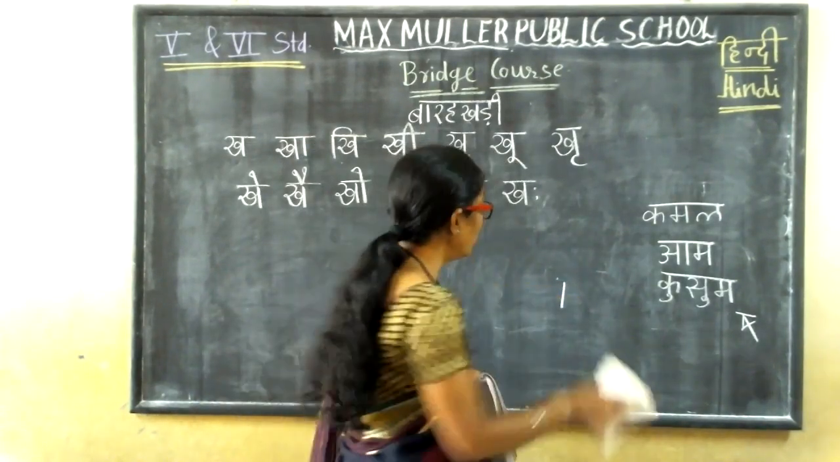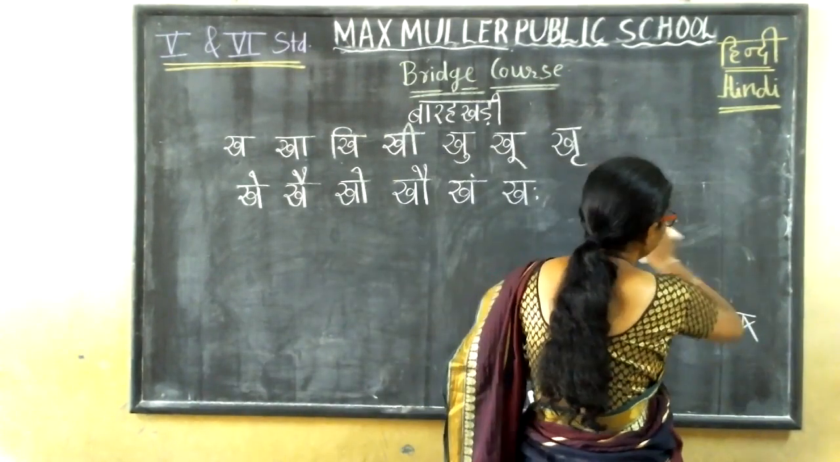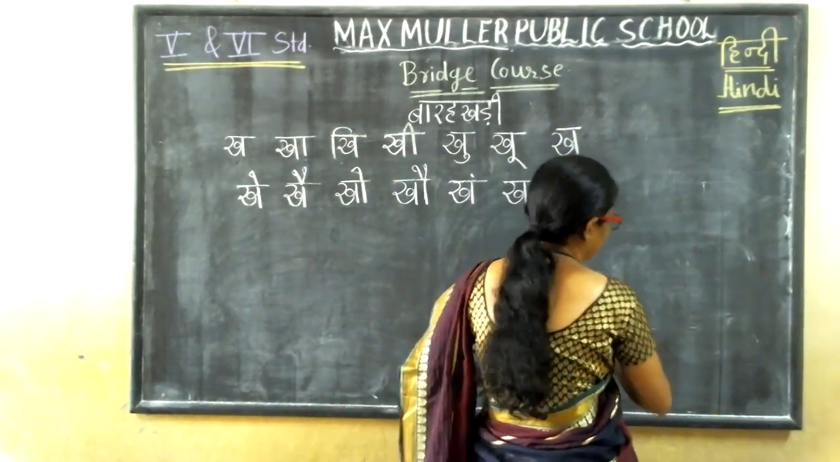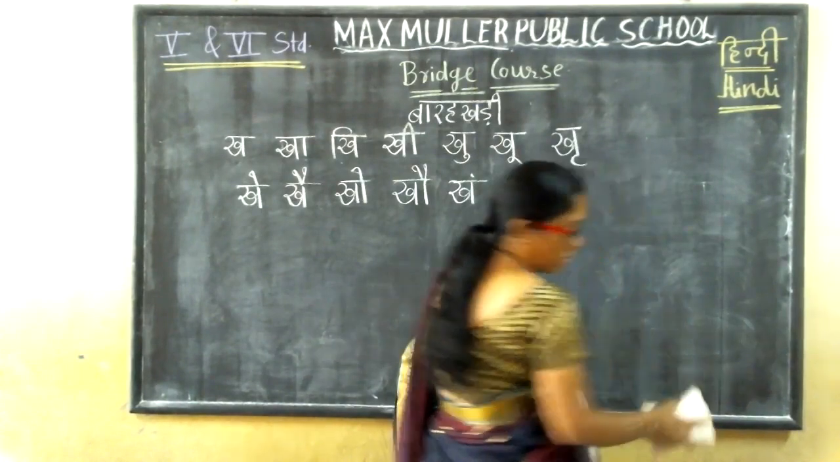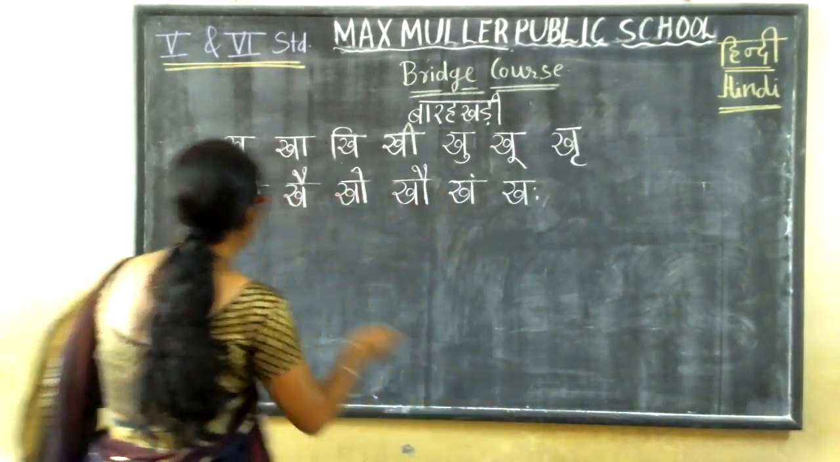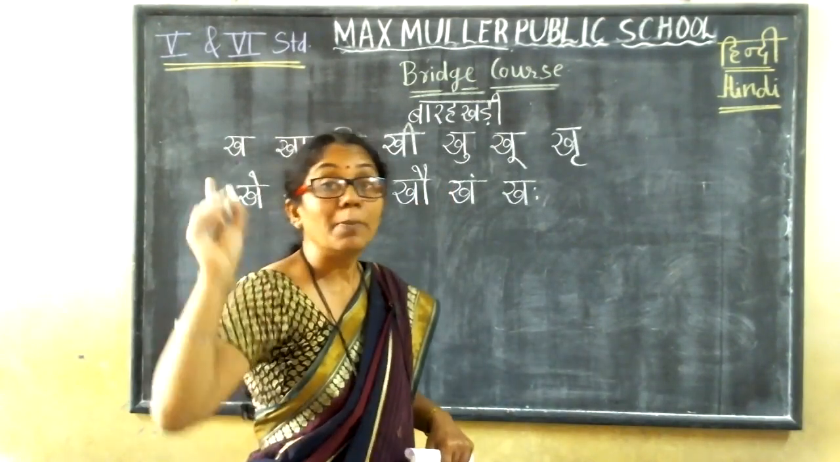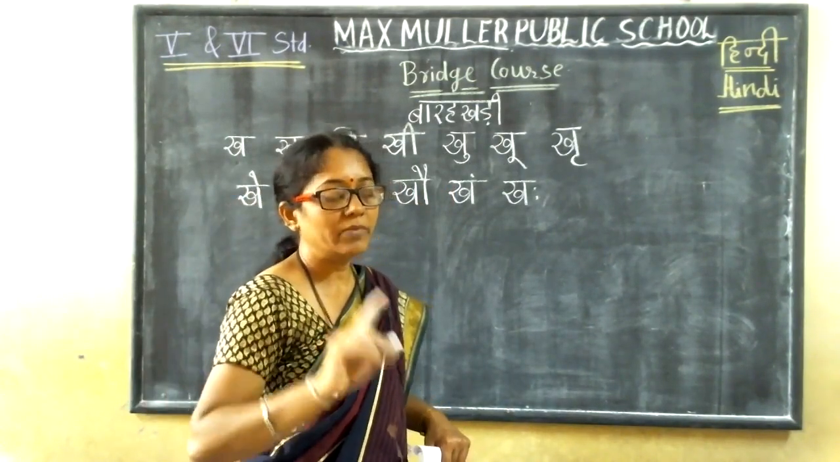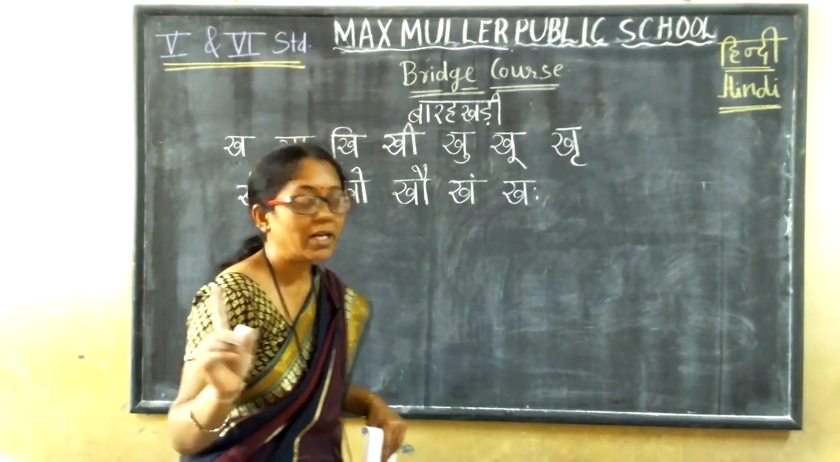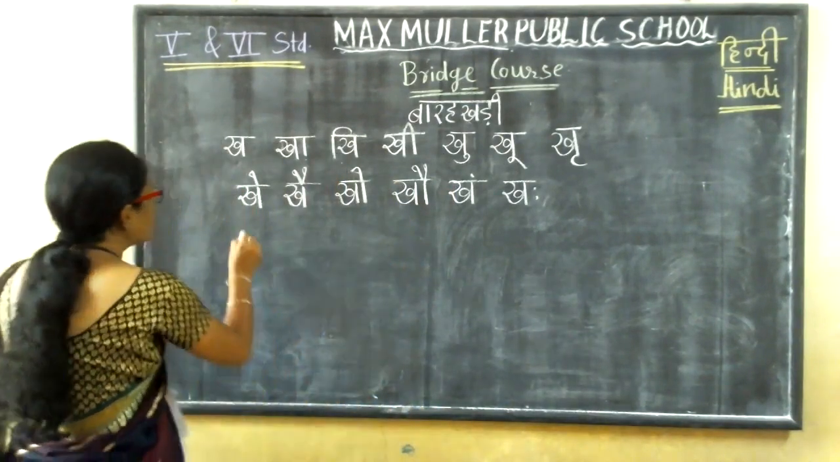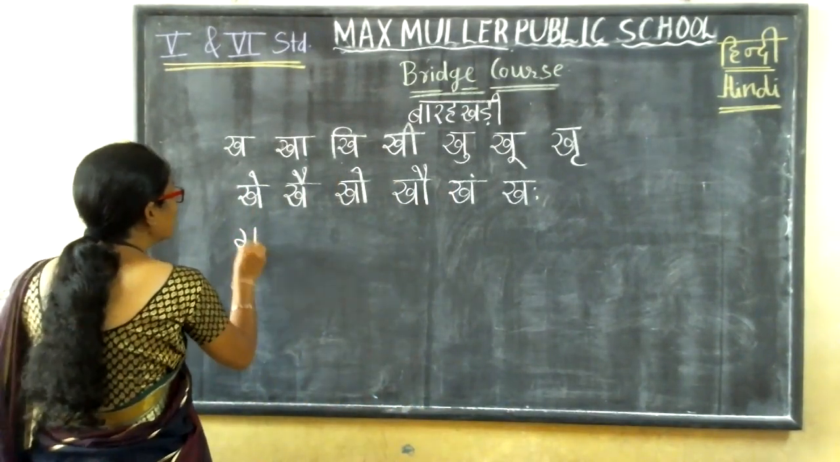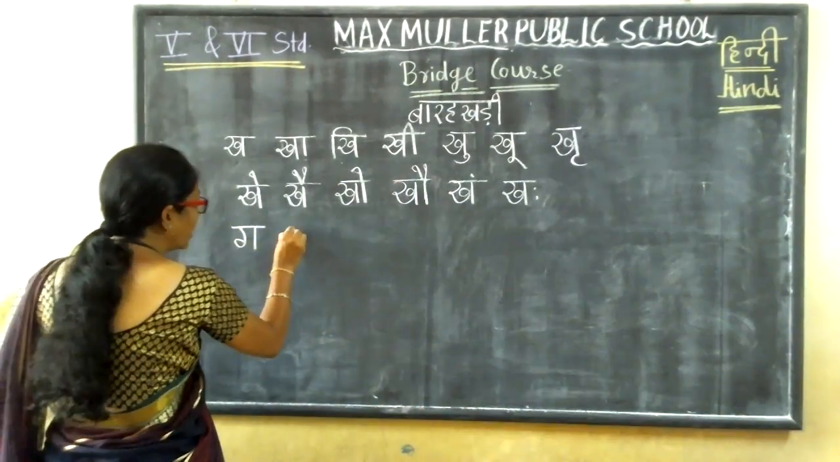Still one more barakhri I will write here. See here. Now automatically you will get this horizontal barakhri also. By learning that Vyanjan plus swar is equal to barakhri, you will get this barakhri also. So tell me how to write ga barakhri. Yes, children? Ga.